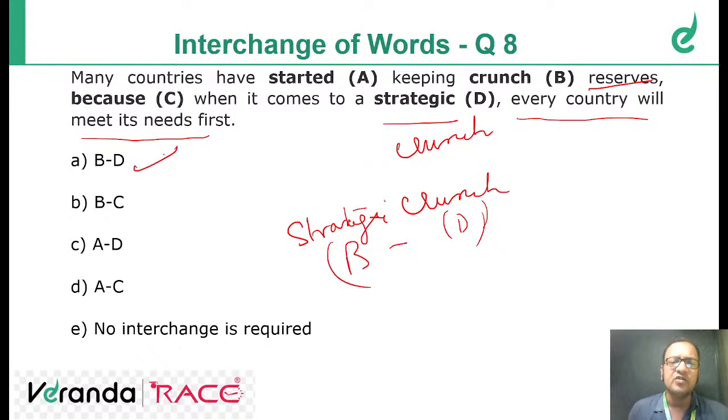I'll read the sentence for you. Many countries have started keeping strategic reserves because when it comes to crunch, every country will meet its needs first. Okay? Anyone, any question? Shanmuga Priya, Vignesh, Anbalagan, Monisha, BE, Janani, Veluswamy. Any questions you have, please ask me, related to anything related to English, okay?